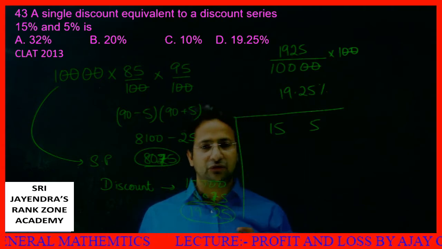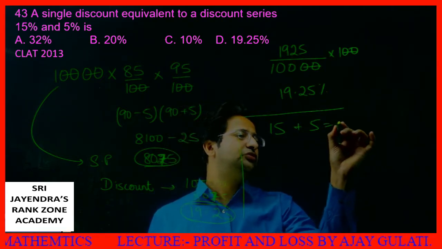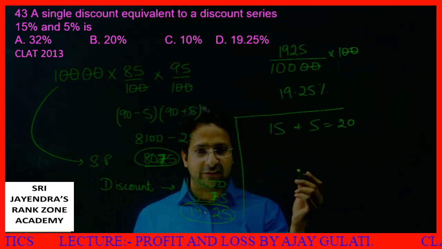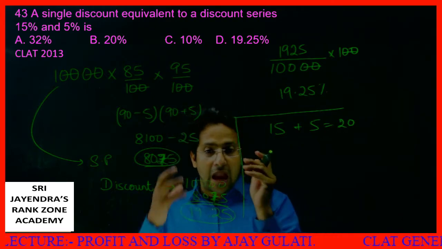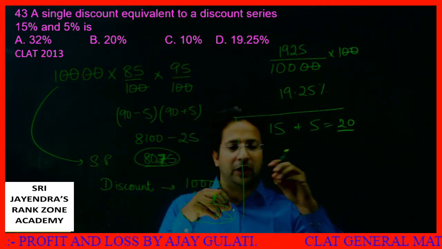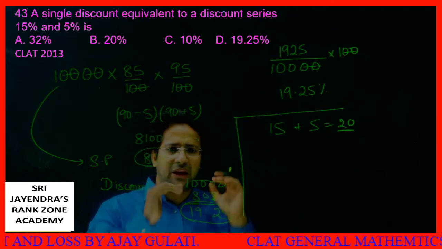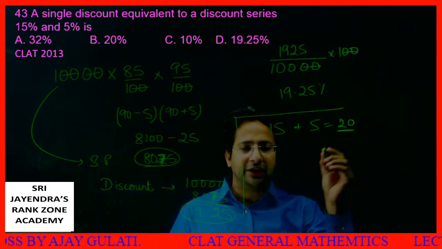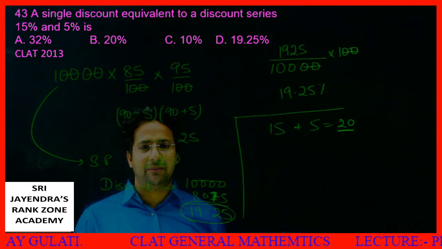What is the sum of these two discounts? The sum of these two discounts is 20. If there are two successive discounts, the actual discount will be a bit less than 20. It can never be 20, it can never be more than 20, it will be a little less than 20. How many options are there which are a bit less than 20?